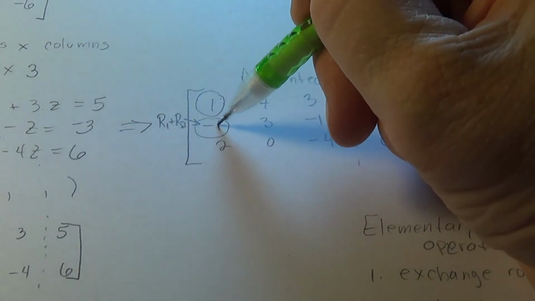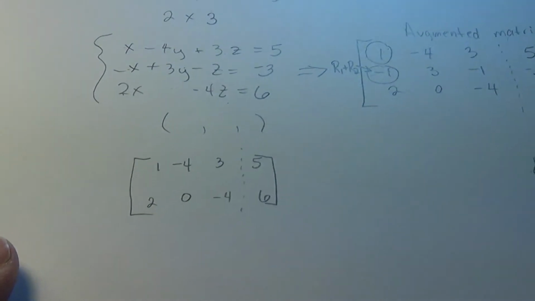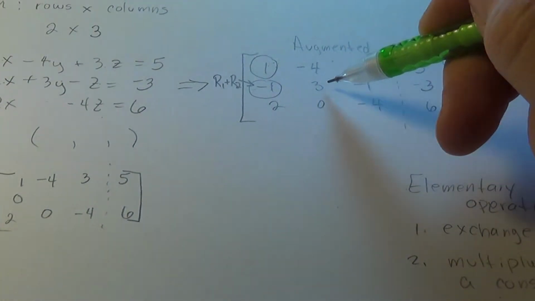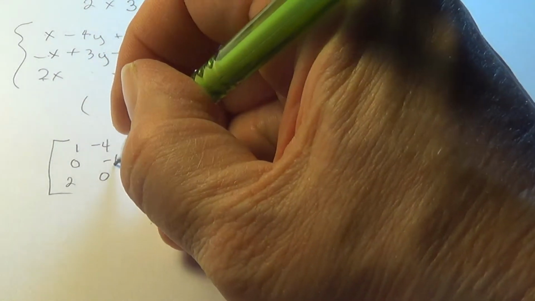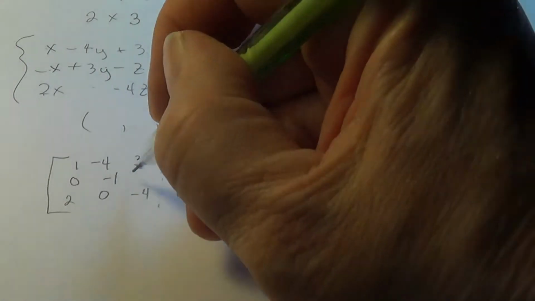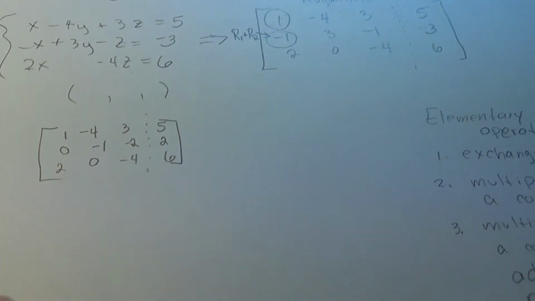So I'm going to add these two and replace this row. 1 plus -1 gives me the 0 in this spot. -4 plus 3 gives me a -1. A 3 and a -1 gives me a 2. A 5 and a -3 gives me a +2.